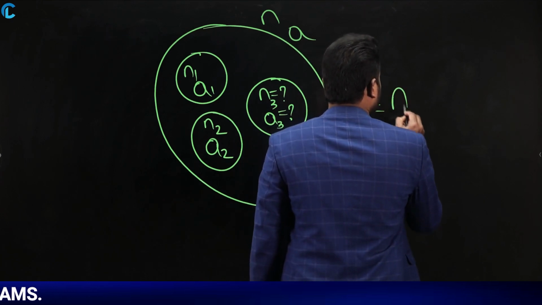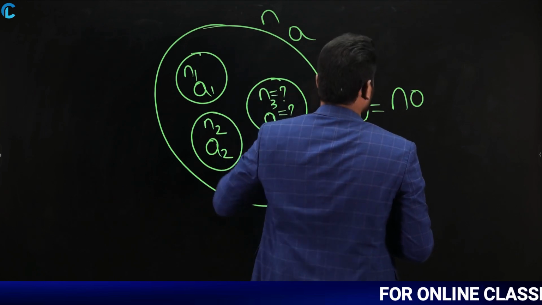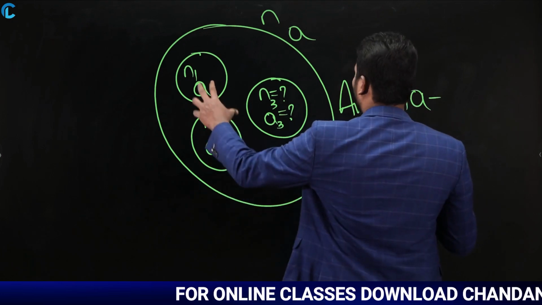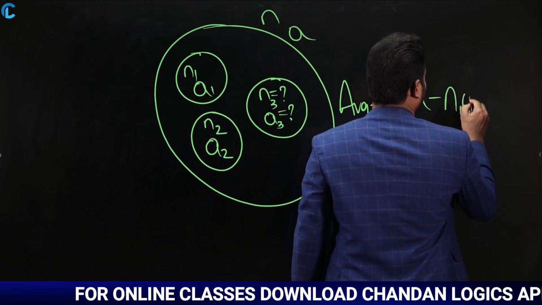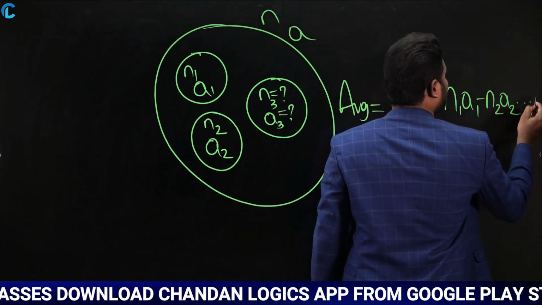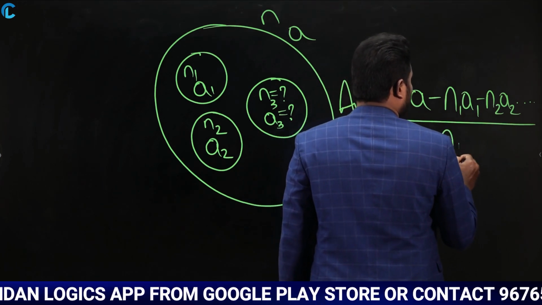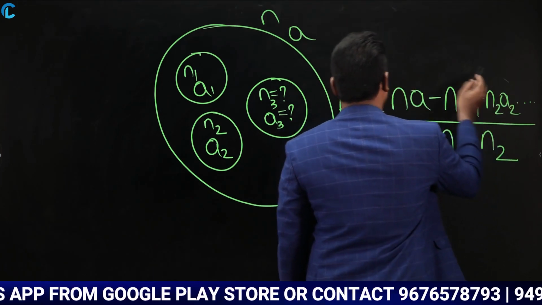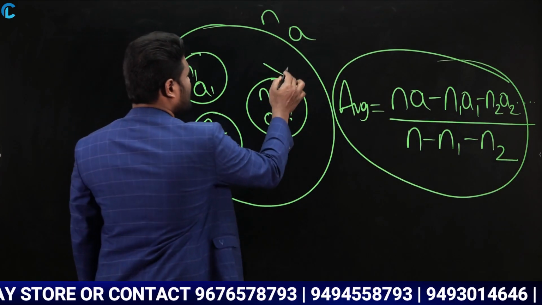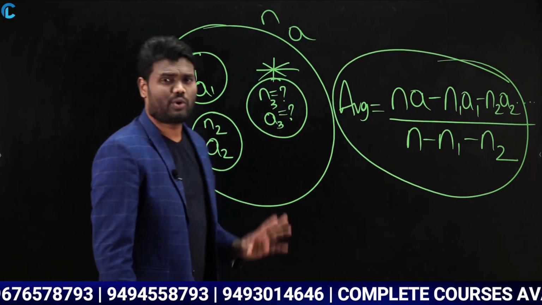Yes or no? Total average is nothing but A and number of persons is N. So sum is going to be N into A. Now from this I need to subtract all the groups, which is minus N1 A1 minus N2 A2 and so on, if I am having more groups, divided by the number of persons N minus N1 minus N2. If I calculate in this way, then I will come to know the average of this left out group. This is how you calculate.